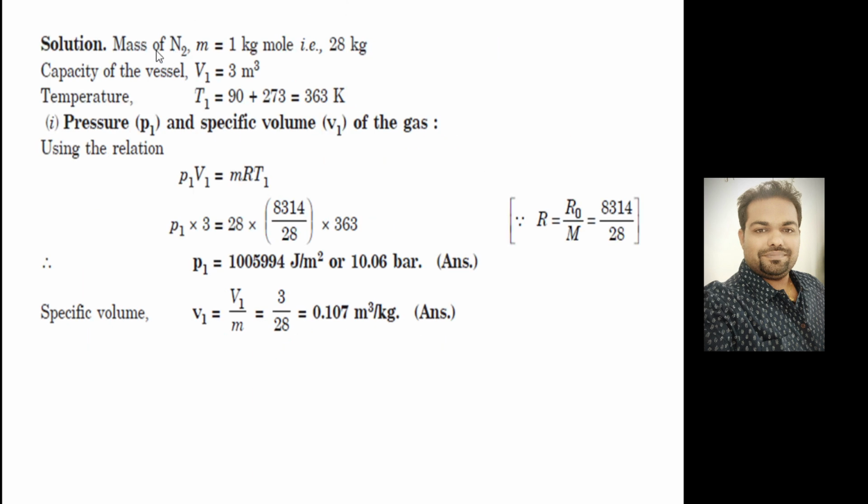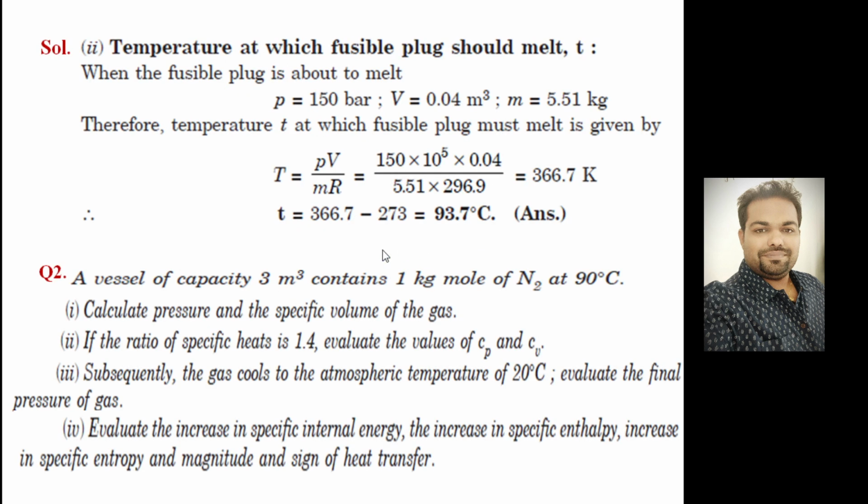So what is given? Mass of N2 is 1 kilogram mole. One mole has how many atomic mass units? 28, because the molecular weight of nitrogen is 28.